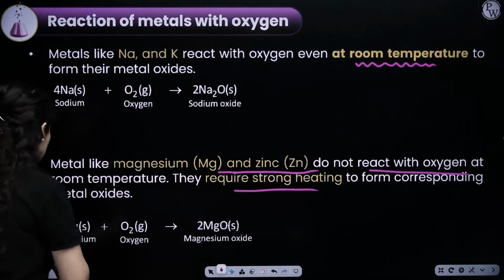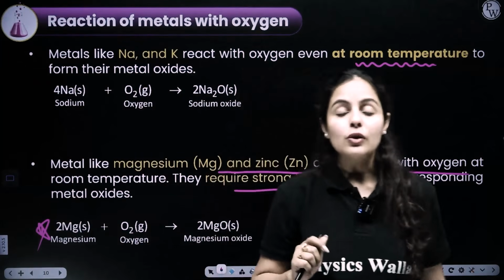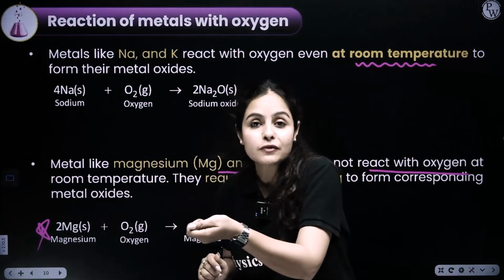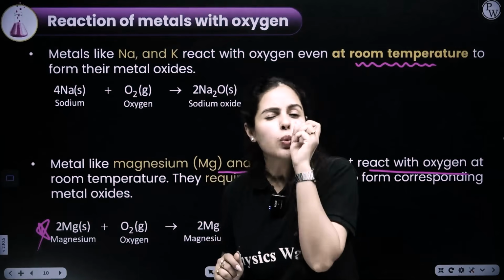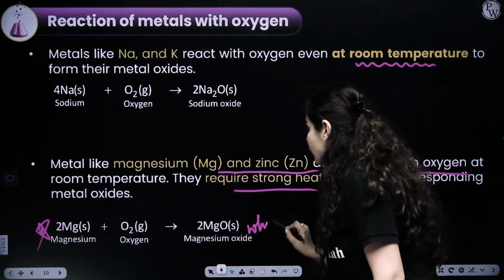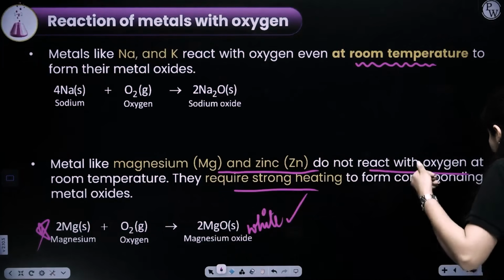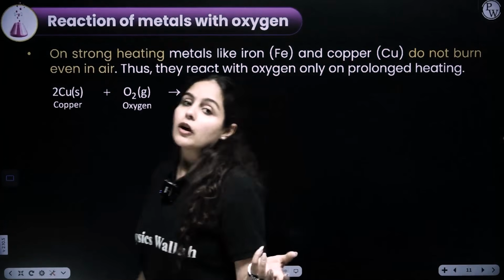So, if you remember this reaction, you all have done this in your laboratories also, where a magnesium ribbon is taken and burnt in presence of oxygen, and that gives a white dazzling flame. Along with that, white color powder of magnesium oxide is formed. So you have to put in some effort to get the reaction or to get the product.